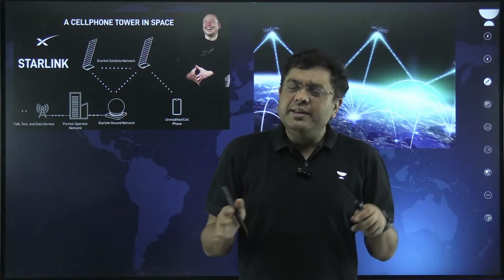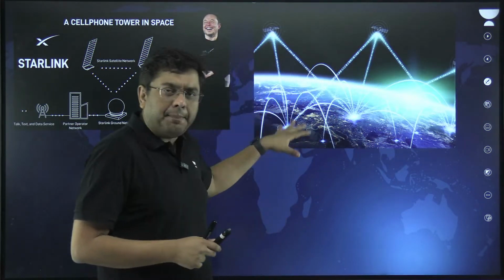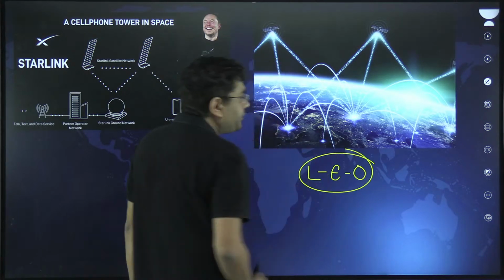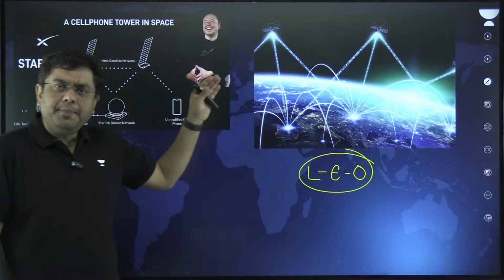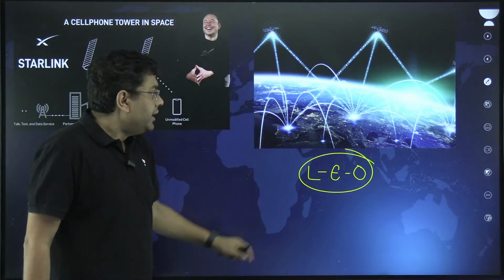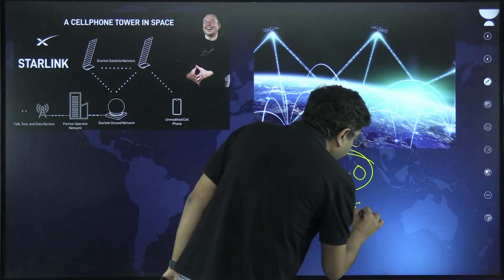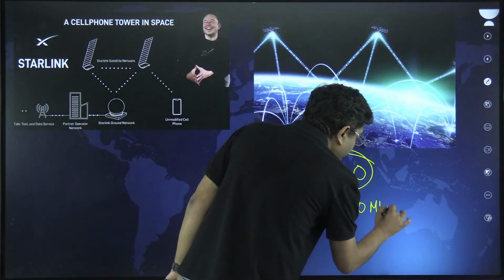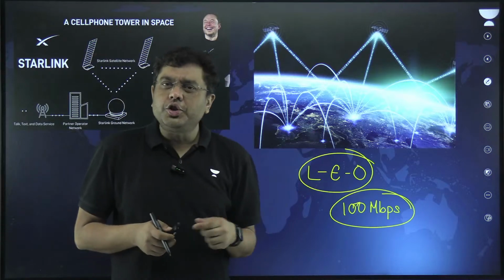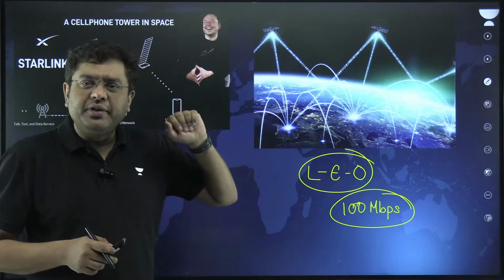So what do you have in the Starlink program? In the Starlink program, you have thousands of satellites which orbit the planet in the low Earth orbit. Right. Now, if you have any device which can send signal, receive signal, thereby you can get an internet speed of close to around 100 Mbps, which is quite comparable to the broadband wired connection that you have. However, the latency period in this case is slightly higher.